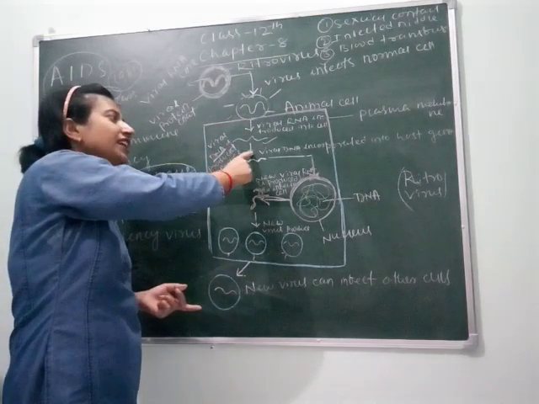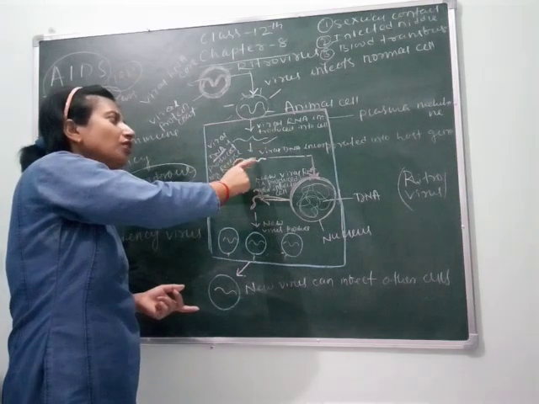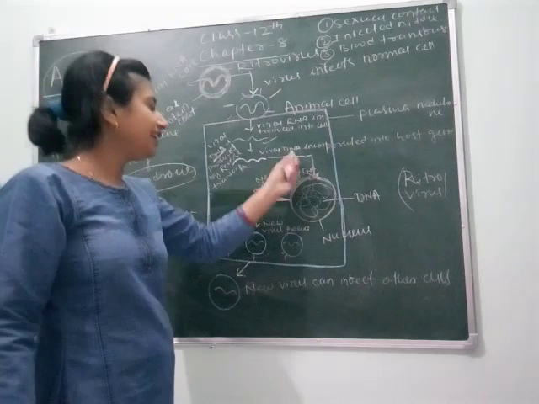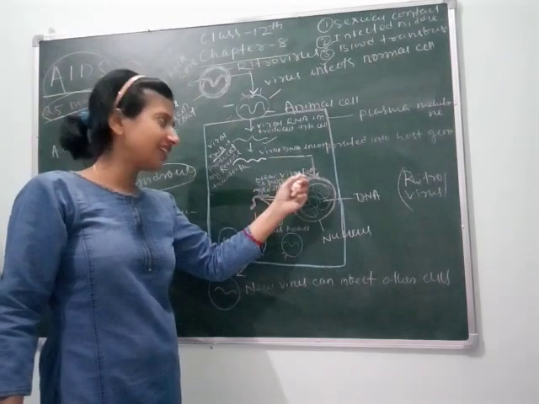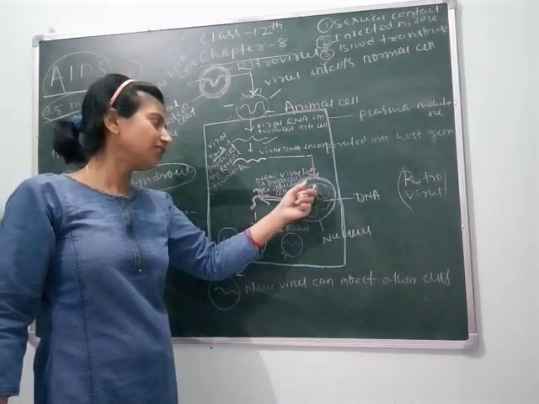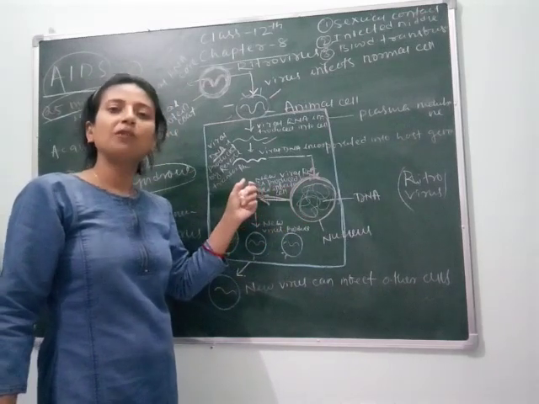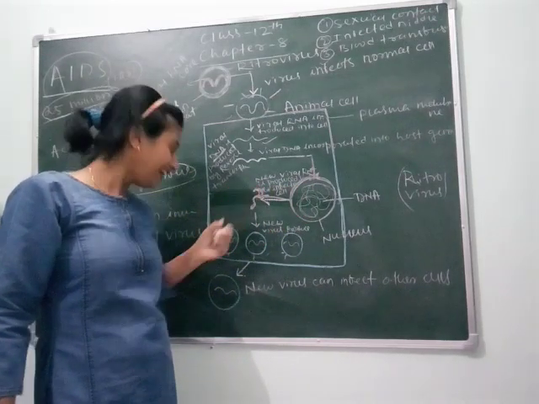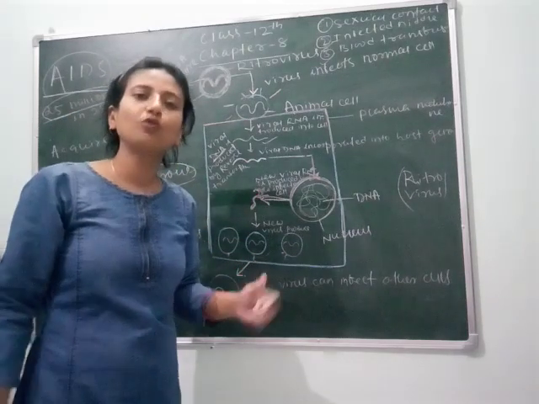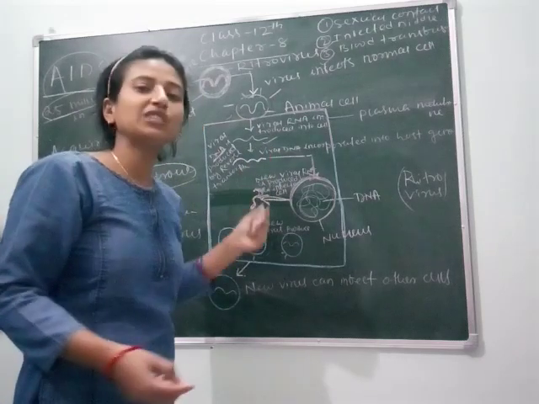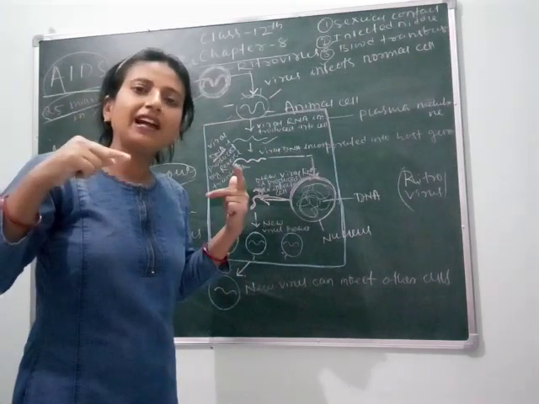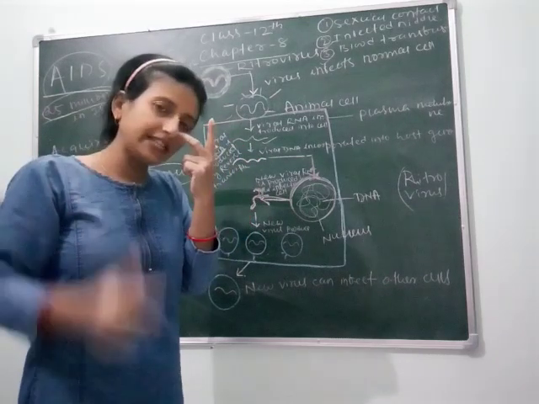After formation of DNA, this DNA is incorporated into the host genome, meaning inside the host gene, and it transfers its viral character to our genetic material. After the infection is completed, it again comes out in the form of RNA, and that RNA again forms new viruses. These viruses again get ready to infect other cells. In this way, a single virus can completely affect our body in a short time period.